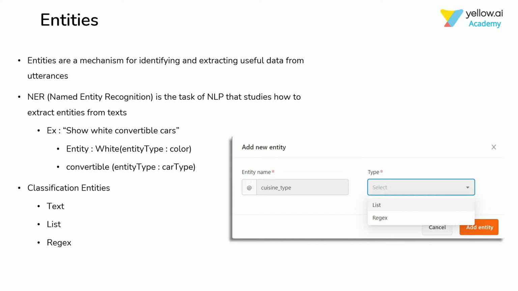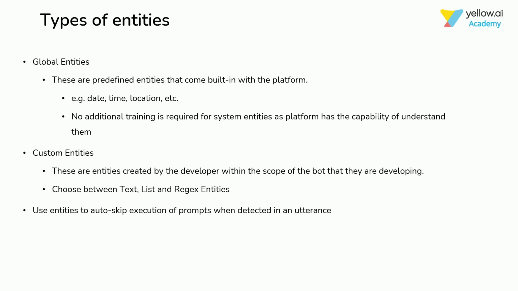The platform uses named entity recognition, through which the underlying natural language processing engine learns how to extract entities from texts. Entities can be classified as global entities and custom entities. Global entities are recognized by the bot even without a training because of the intelligence of the underlying NLP engine. The meaning of these entities remain the same irrespective of the journeys that we create to implement our use case. These include date, time, names of locations, countries and continents, among many more. The knowledge base of the NLP engine determines the number of global entities that the bot is trained on.